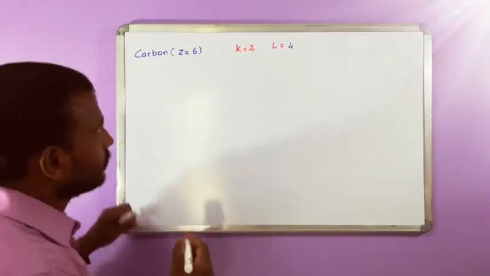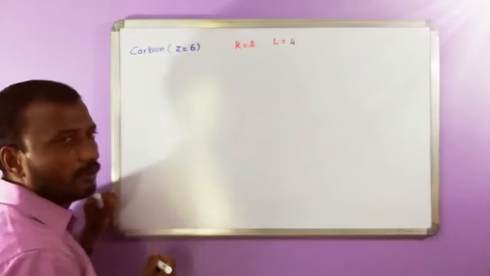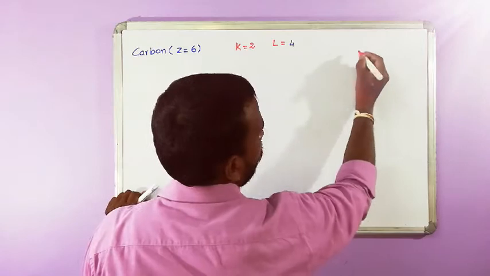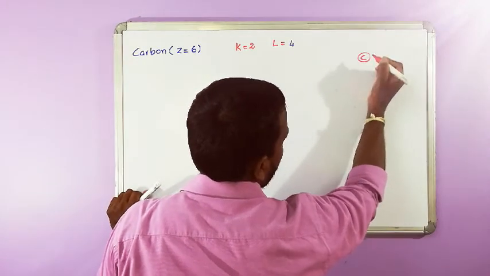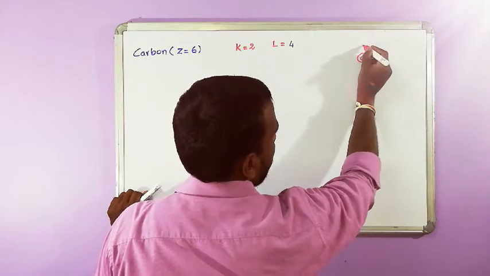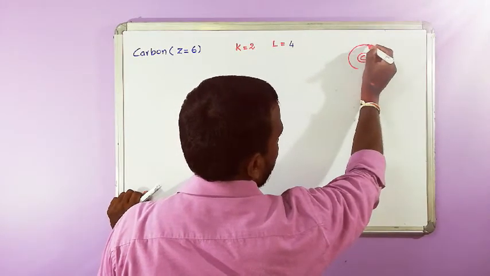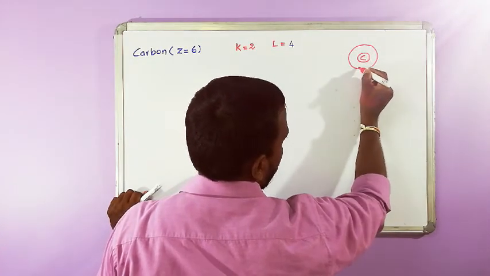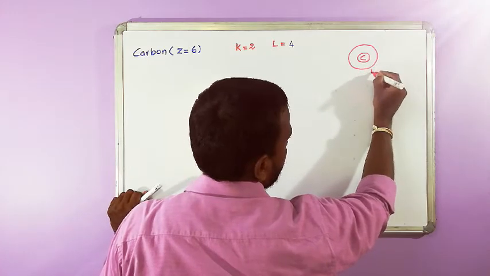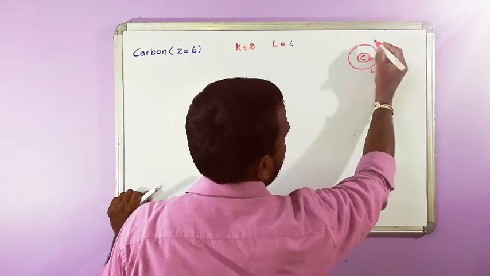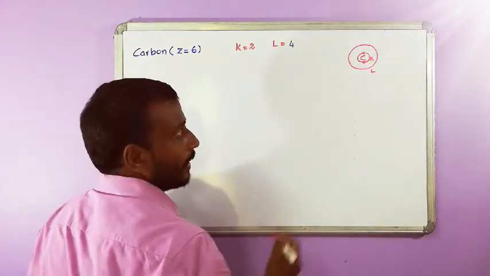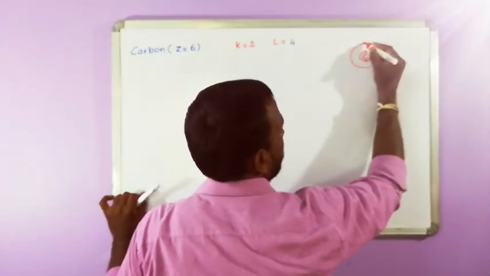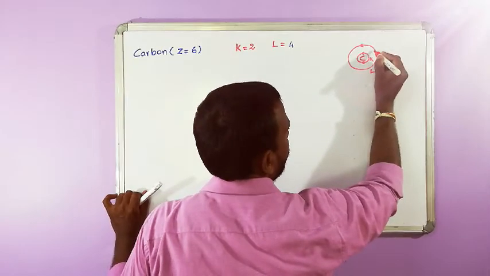Now how to represent this? In the complete structure, this is carbon, this is the L cell, this is the K cell. K cell is going to have 2 electrons and L cell is going to have 4 electrons.